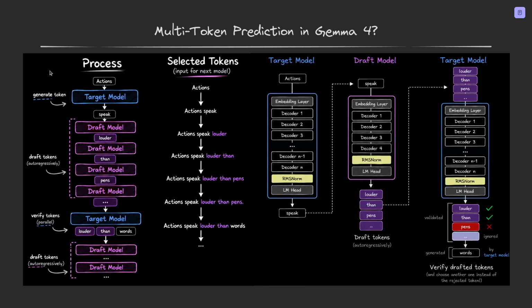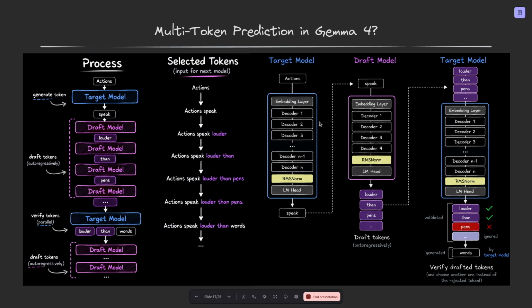So as we can see, this is the reminder from the Gemma article. We have the actions and the target model. We generate the first token. Then we generate 4 candidates with a draft model autoregressively. We verify these tokens, and in this case we pick this, and then this we discard, and then draft tokens get here. So this is the example of how it looks on text: actions speak louder than pens, and then because pens doesn't make sense, we delete it, and we get the words generated by the target model.